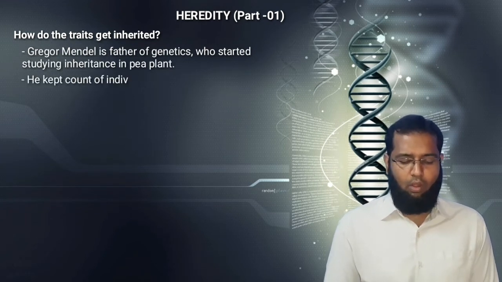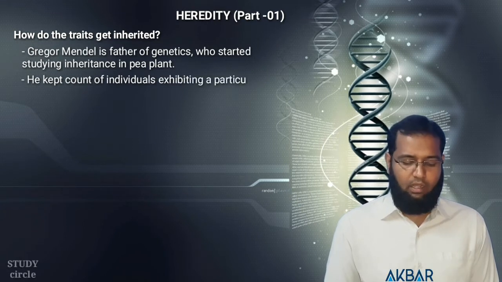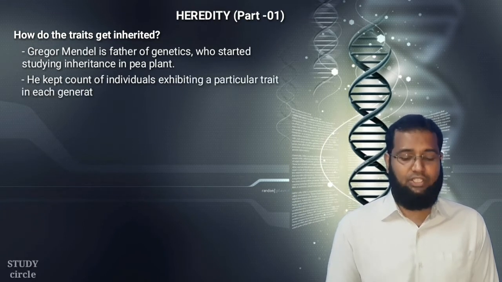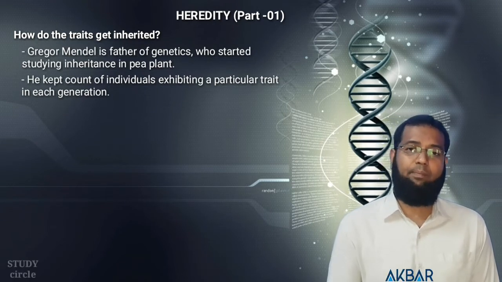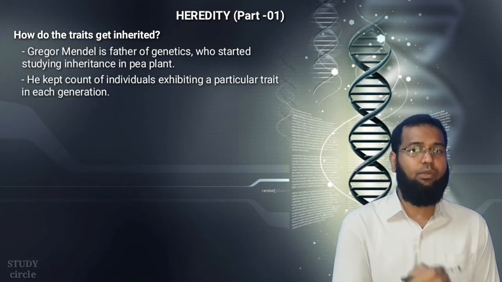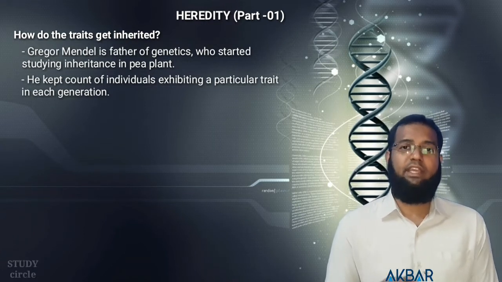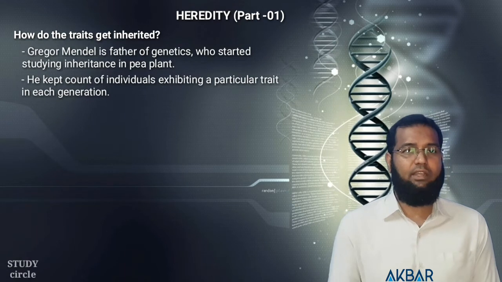He kept a count of individuals exhibiting a particular trait in each generation by crossbreeding. That means he took a pea plant and he saw what were the traits which were carried from one generation to another generation. So let us see the experiment which was conducted by Gregor John Mendel.